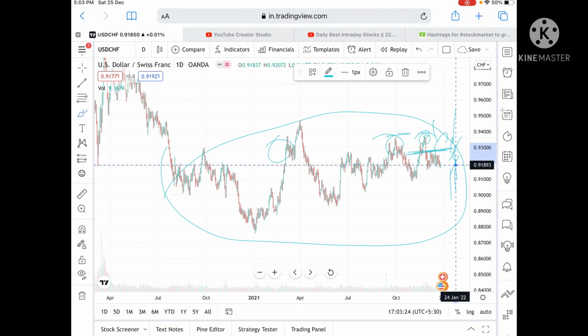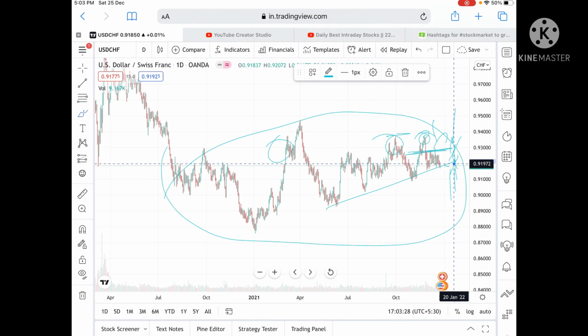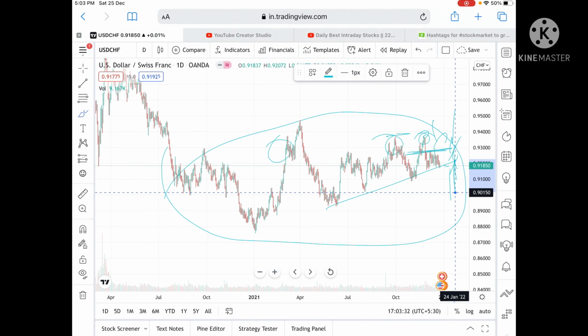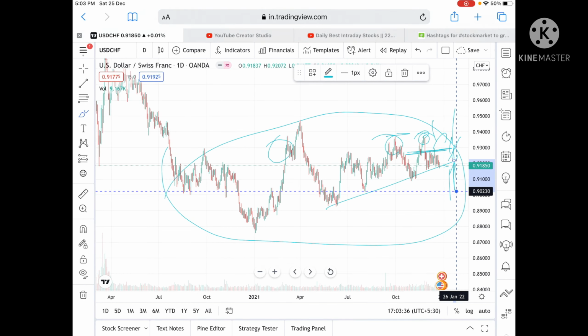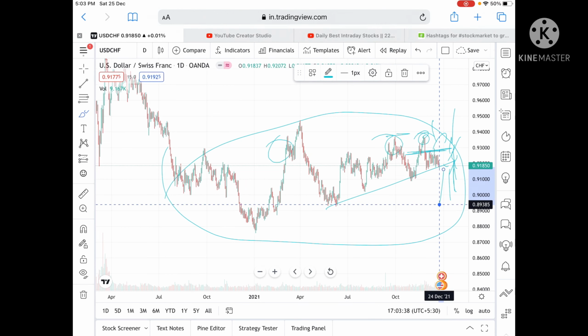we can see further upside, or if it goes below a level of 0.91761, from there we can see it can go further low to a level of 0.90863. From there we can see a level of 0.90177, and from there we can see further low.